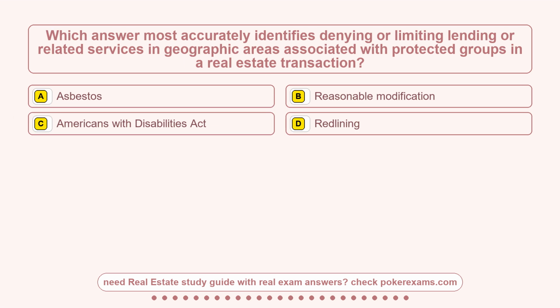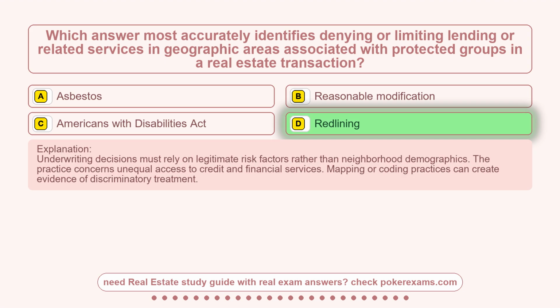Question 16. Which answer most accurately identifies denying or limiting lending or related services in geographic areas associated with protected groups in a real estate transaction? Option A, asbestos. Option B, reasonable modification. Option C, Americans with Disabilities Act. Option D, redlining. The correct answer is option D, redlining.